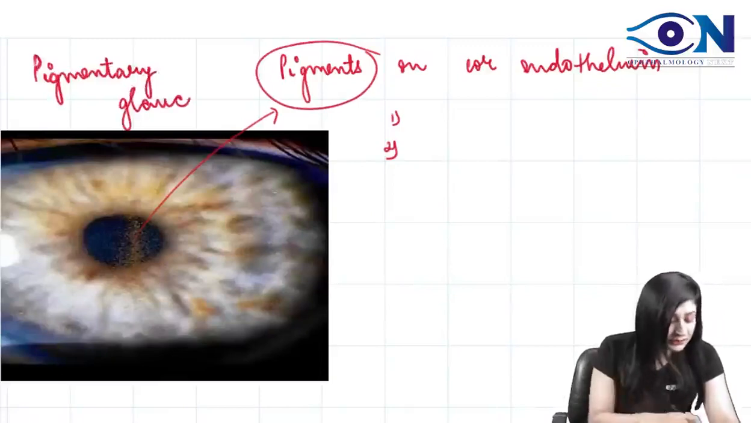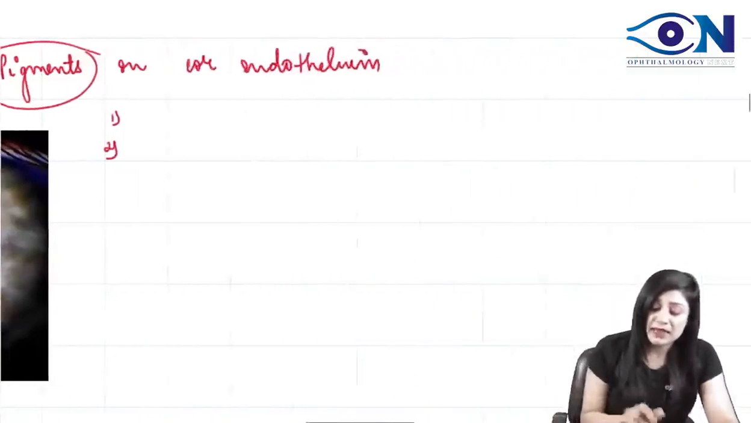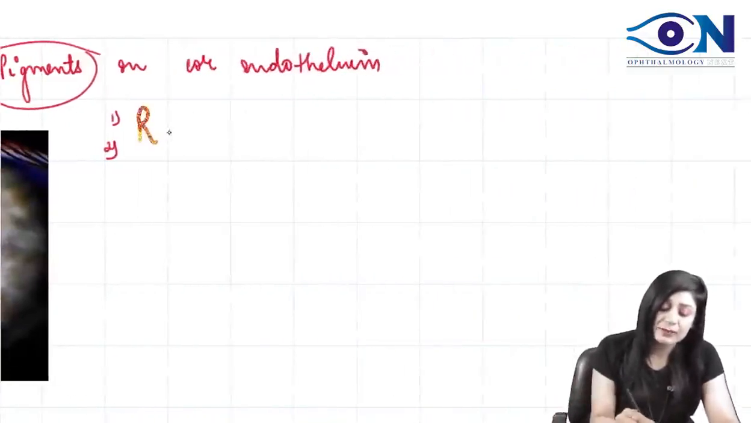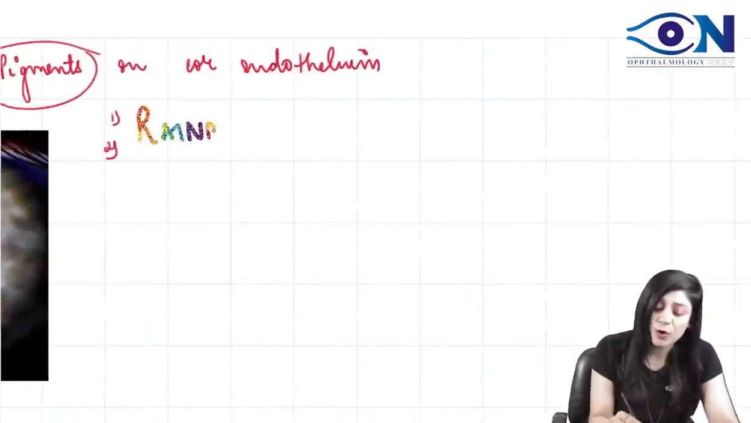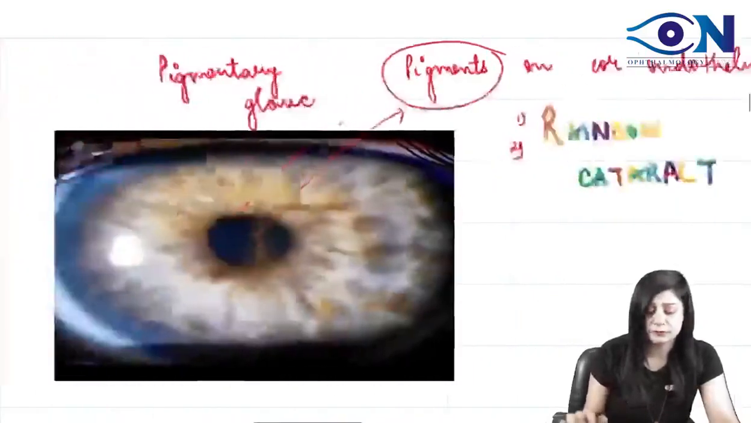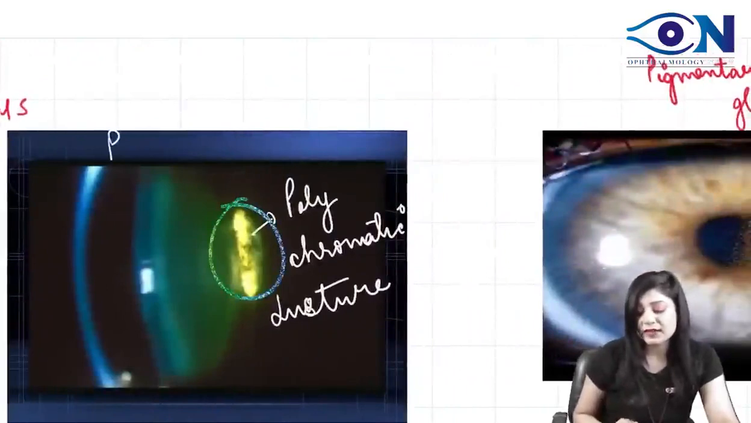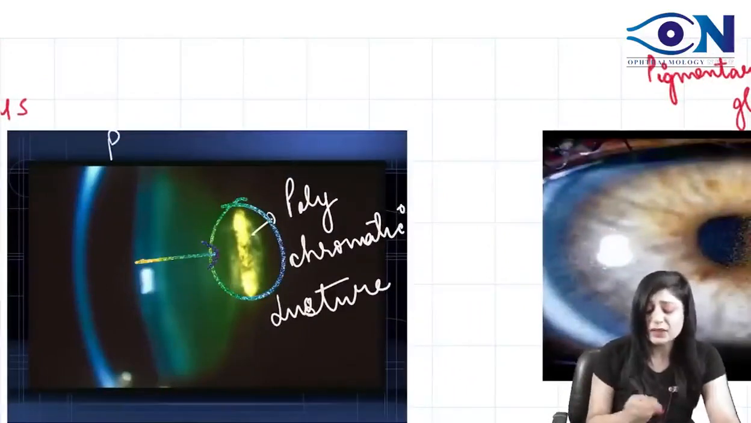And what is the name of the cataract, and what is the morphology of the cataract? So remember, the name of this cataract is the rainbow cataract because of the polychromatic luster. And I have shown you the picture also so that you do not have any confusion. See this. This is the polychromatic luster that you are getting. And can you see the morphology?